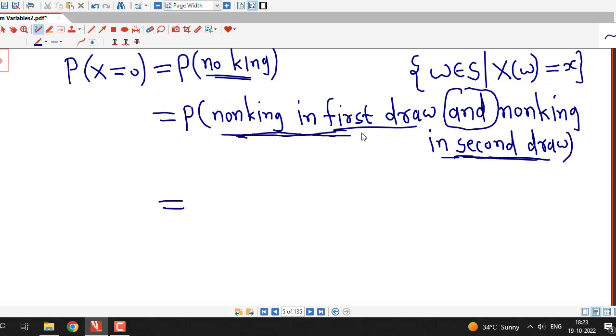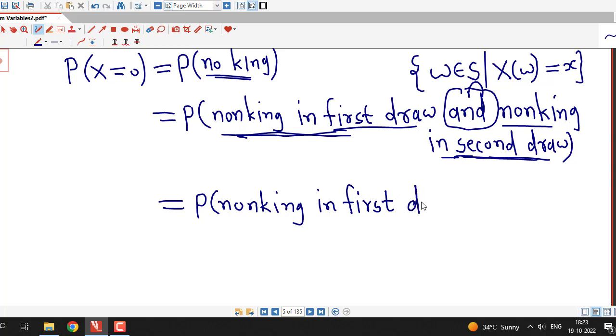That means these two events are independent and we are interested in the probability of their intersection, and we know that if two events are independent then probability of their intersection is nothing but product of the probabilities of those two events. That means this probability of non-king in first draw and non-king in second draw will be equal to probability of non-king in first draw times probability of non-king in second draw.